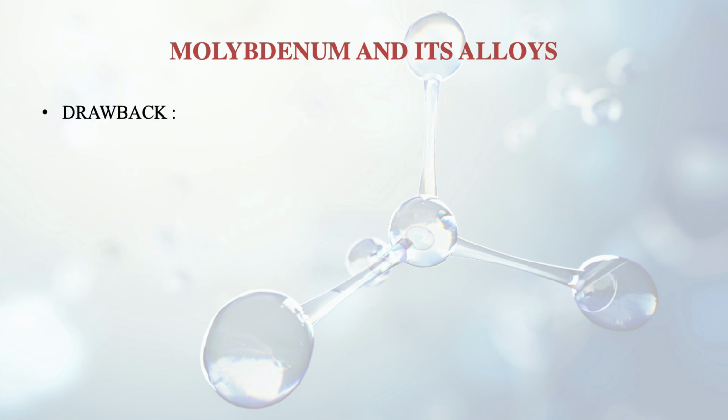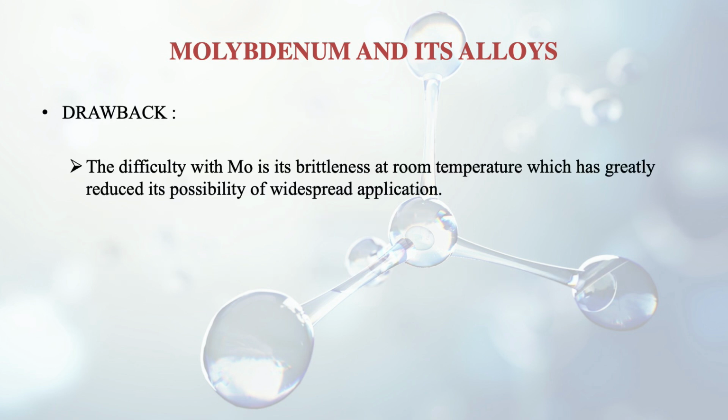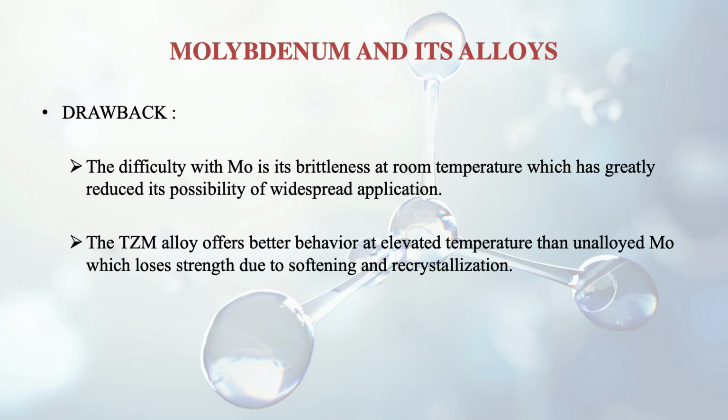What drawback does it have? The difficulty with Mo is its brittleness at room temperature, which has greatly reduced its possibility of widespread application. So at room temperature this molybdenum becomes brittle. One of the alloys of molybdenum, the TZM alloy, offers better behavior at elevated temperature than unalloyed Mo, since Mo loses strength due to softening and recrystallization. So that's why TZM alloy becomes better than molybdenum.